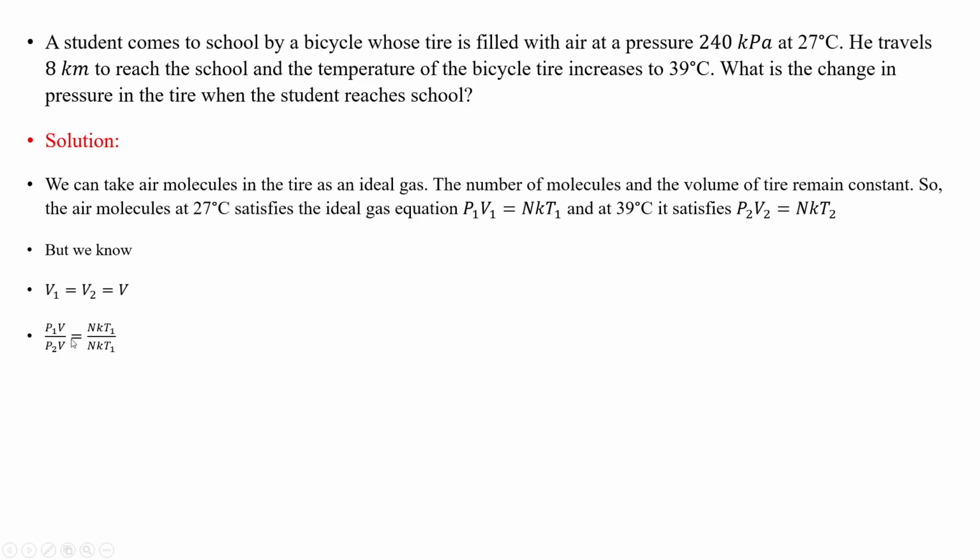So by putting the values, we relate both the equations. So P1 over P2 is equal to T1 over T2. Putting the values, we get the pressure after 39 degrees centigrade to be 249.6 kilopascal.